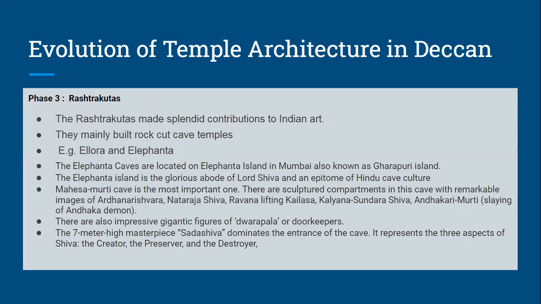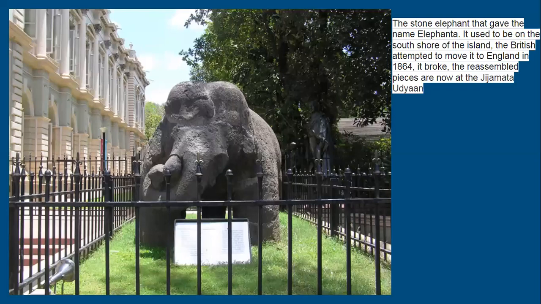Even that you are going to include in this answer. So this can be a separate question in mains: evolution of temple architecture, or the contribution of Rashtrakutas to temple architecture. In that, you need to mention Elephanta and Ellora Caves, and we do not find structural temples, mainly we find rock cut cave temples only.